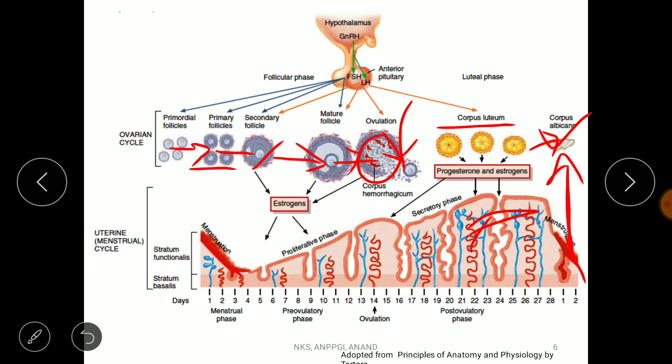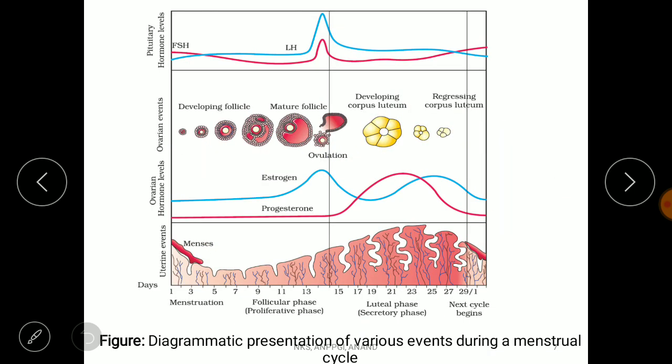So here they are asking, on which day the wall of the uterus is most thickened and on which day the corpus luteum is biggest in size, so that we get the answer from this slide. So this figure is very, very informative. This figure shows things in 4 different panels. This is the first panel, second panel, third panel and fourth panel.